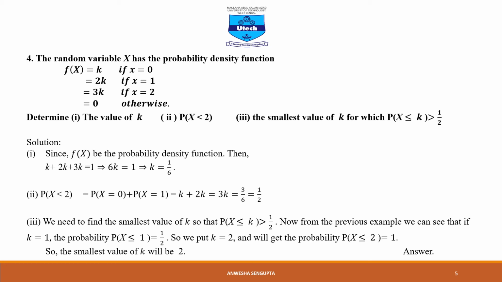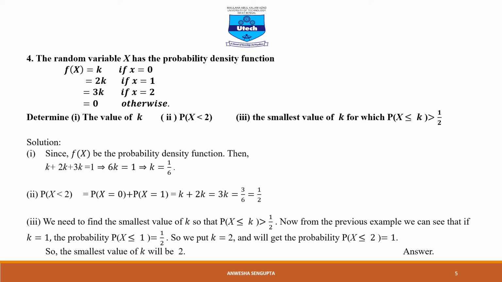Next, the smallest value for k for which probability x less than or equal to k is greater than half. That is, we need to find the smallest value of k for which this relation holds. Now from the previous example, we can see that if k equal to 1, since here we use less than or equal to, the probability x less than or equal to 1, that is probability x equal to 0 plus x equal to 1, equals half.